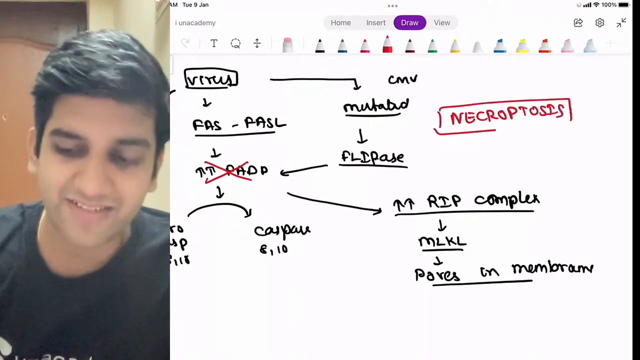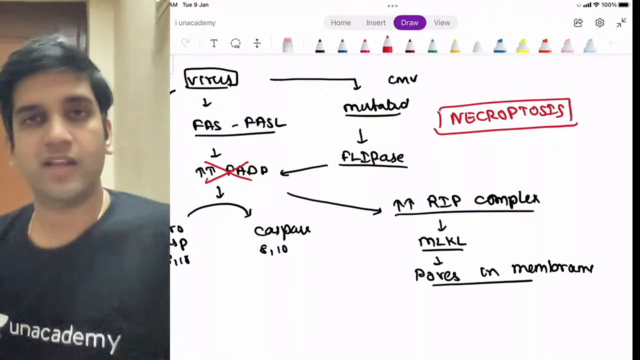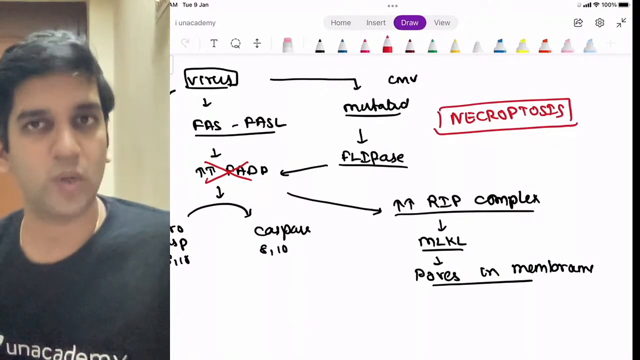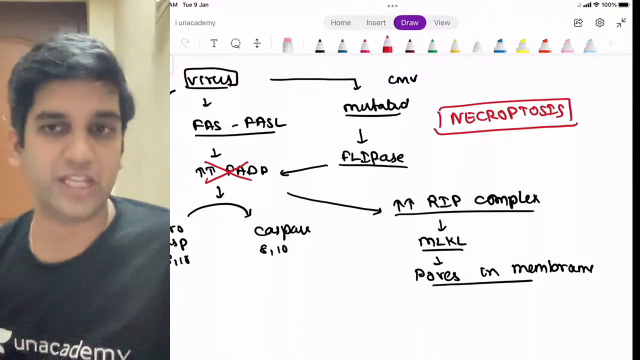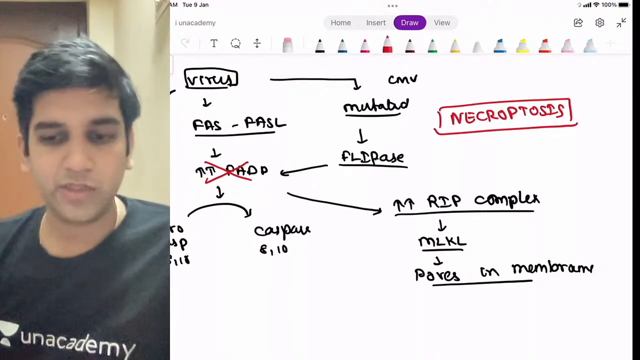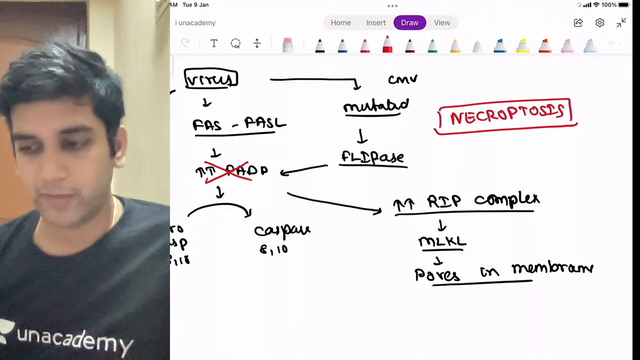Necroptosis is when the virus tried to escape. My body said, okay, let me kill you, but still my body won, right? That's where necroptosis came in the background, right? I'll tell you why this is important for me.